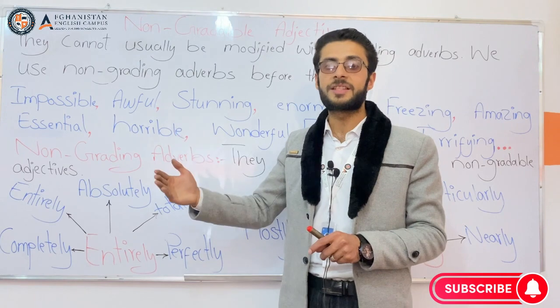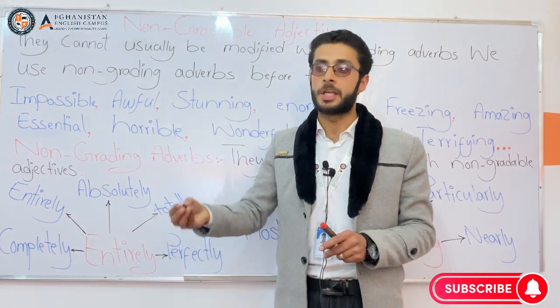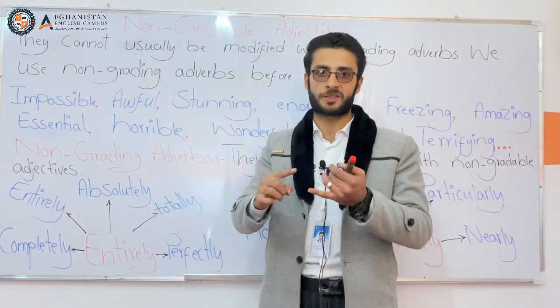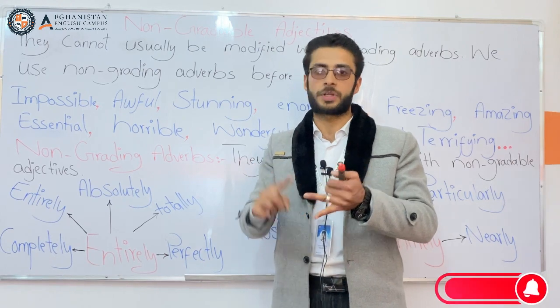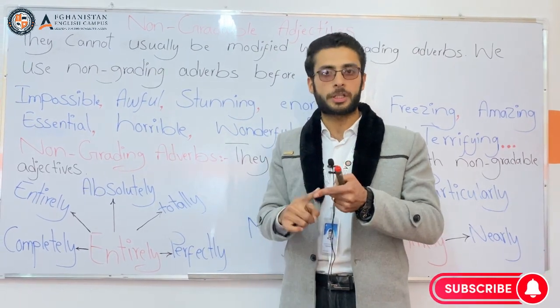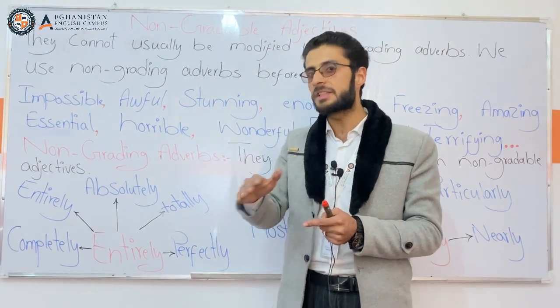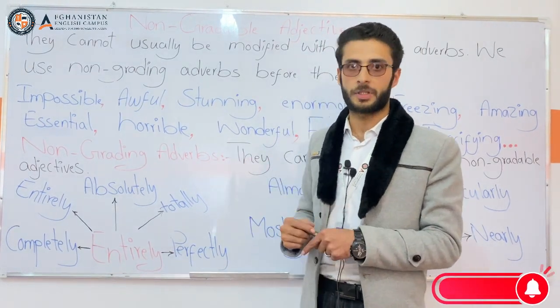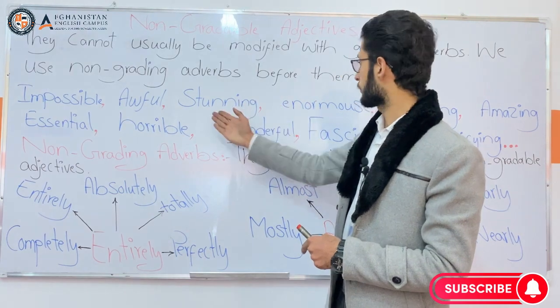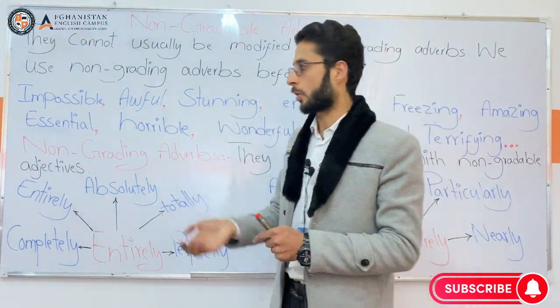That is why these are called non-gradable adjectives. Very, extremely, really, remarkably, we cannot use these grading adverbs before them. Like these: stunning, enormous, freezing and so on.